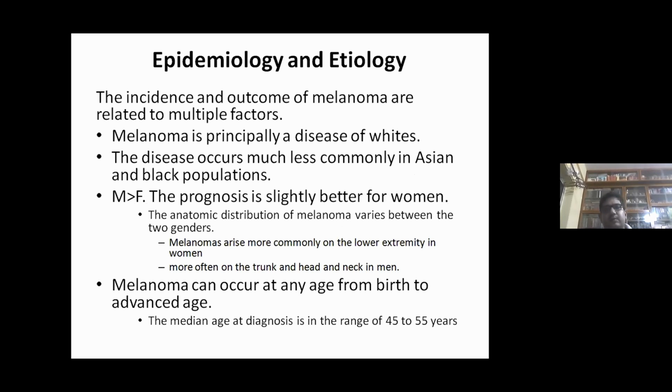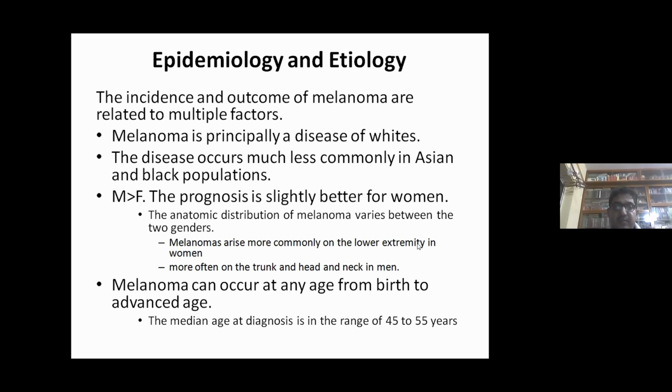Coming to the epidemiology and etiology, melanoma is the outcome of different factors. These tumors are more common in white people than in blacks. The disease occurs much less commonly in Asian and black populations, so it is mainly seen in Western countries. Males are predominantly affected compared to females, and the prognosis is slightly better for women.